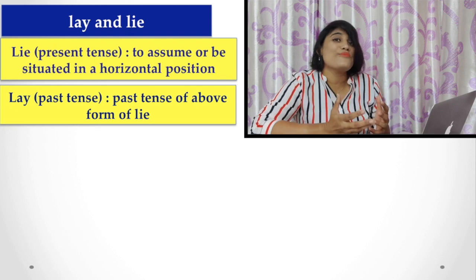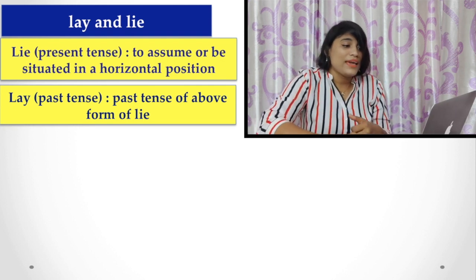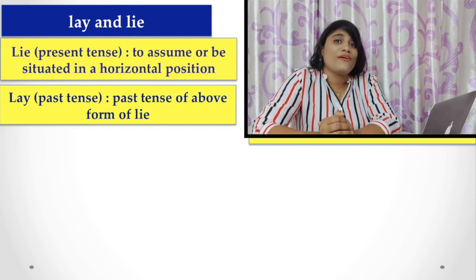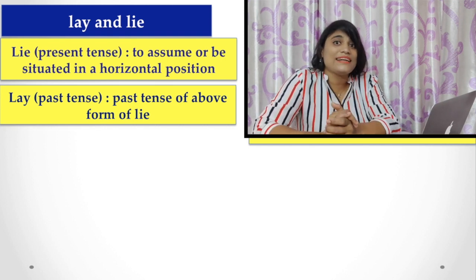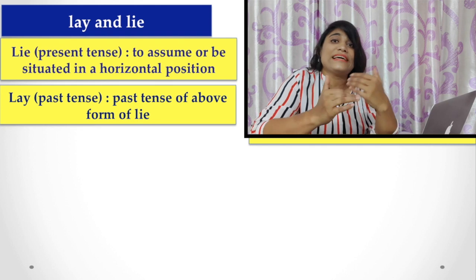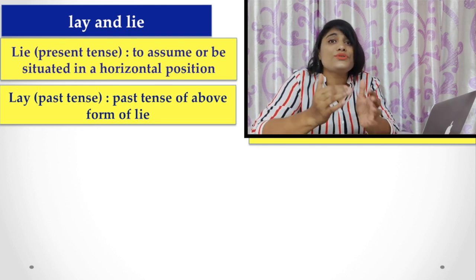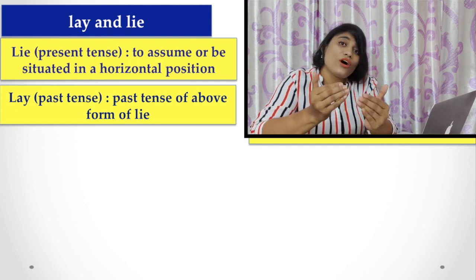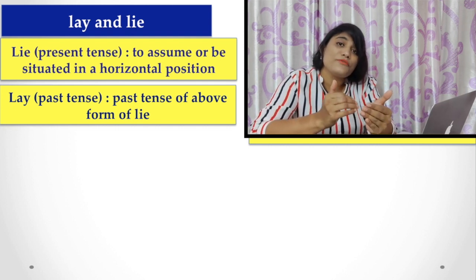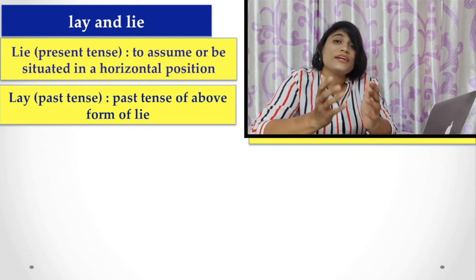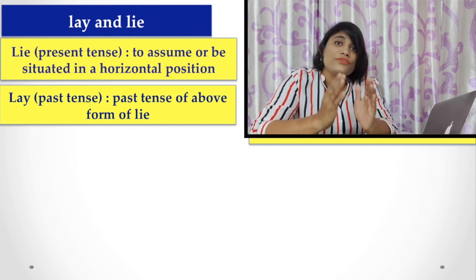The past form of lie is lay. Again, we find another verb of the same spelling, lie, that means to tell a false thing, which is not truth, the opposite of truth. If we say don't tell a lie, that means you are talking about not telling falsehood.